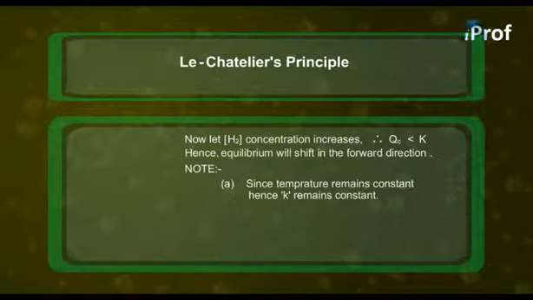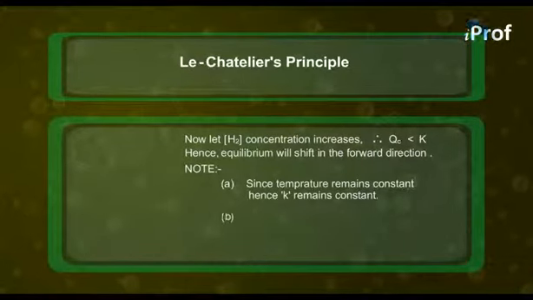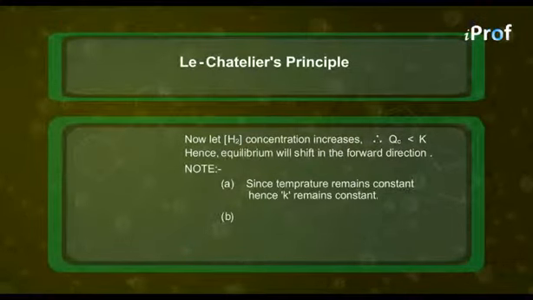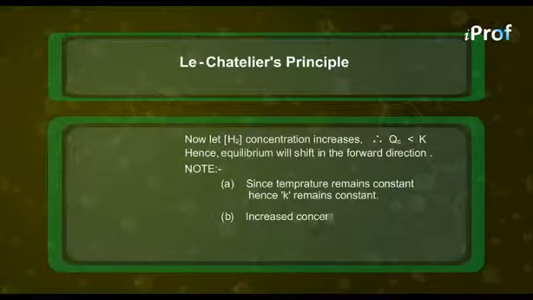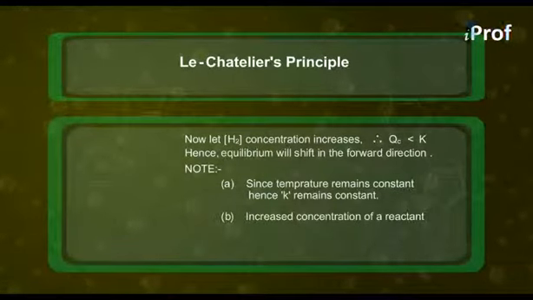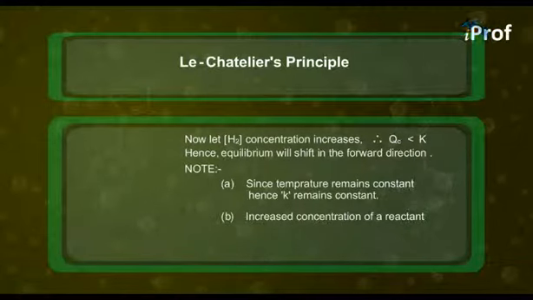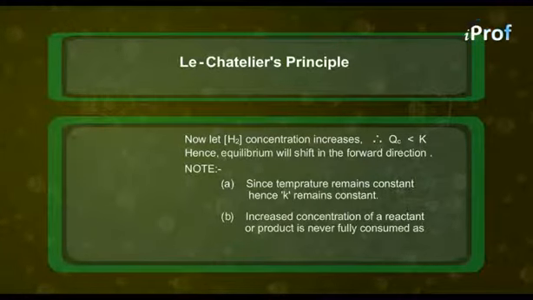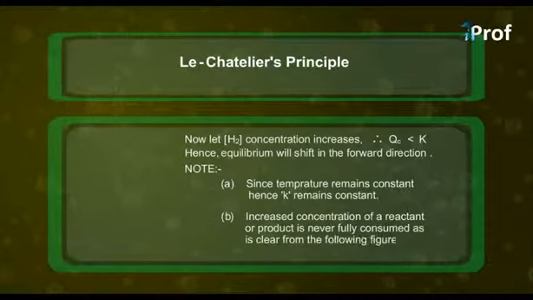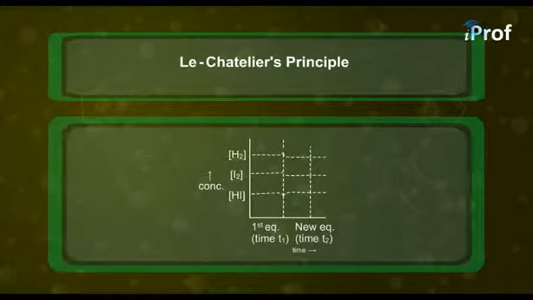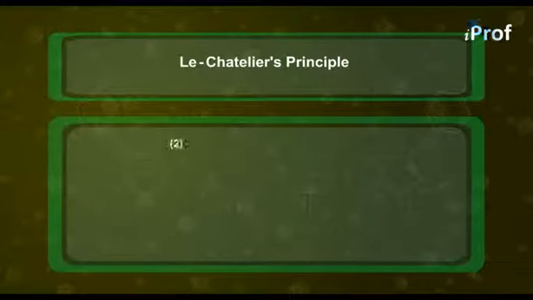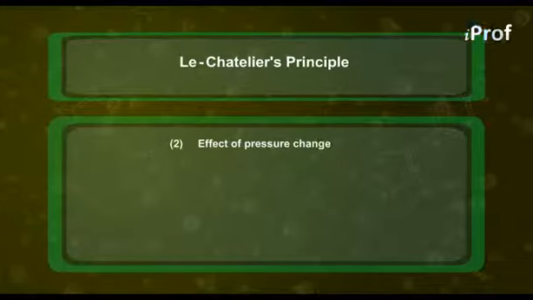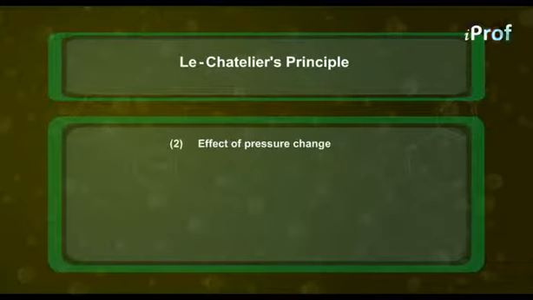The second thing is very important, the B part. That is, when we increase the concentration of one of the reactants, as for example here we have increased the concentration of hydrogen, then the increased concentration of the reactant is not fully consumed, as it is clear from the following figure. Let us now discuss the effect of pressure change upon an equilibrium.